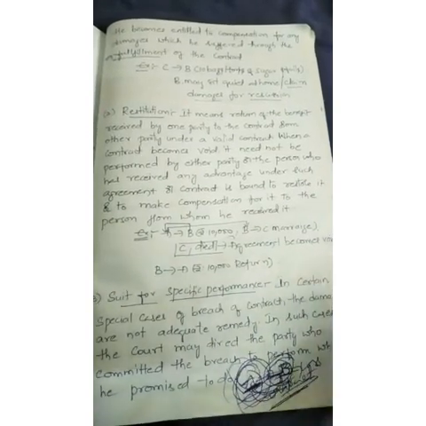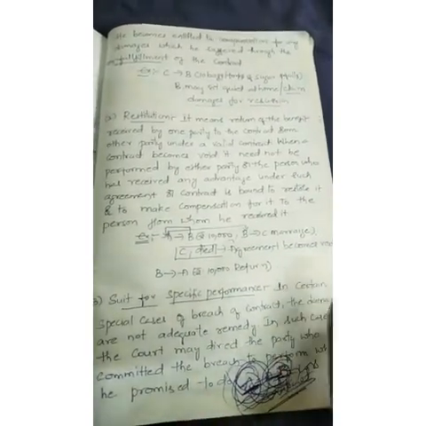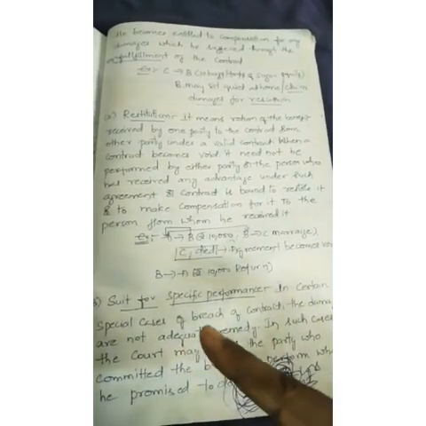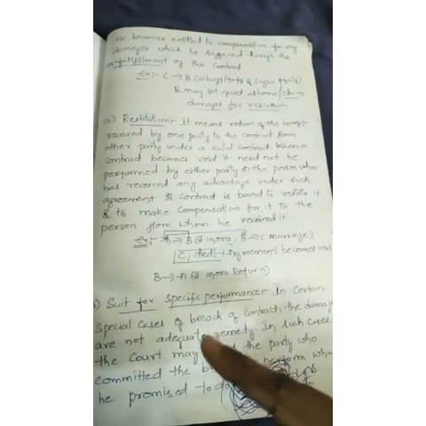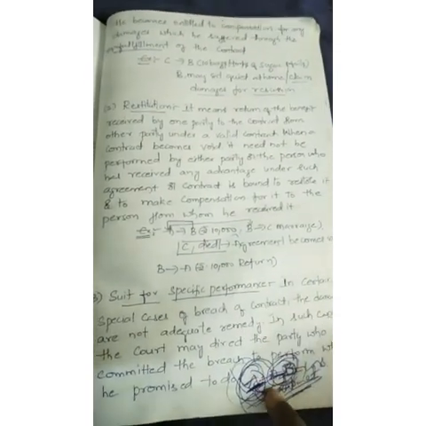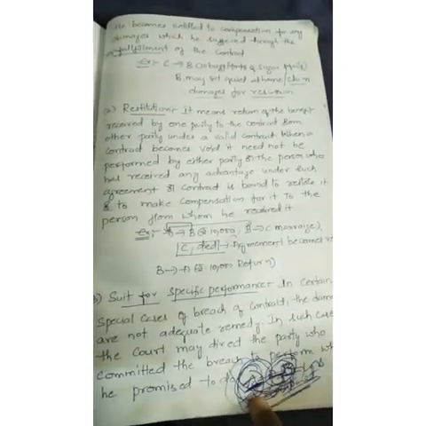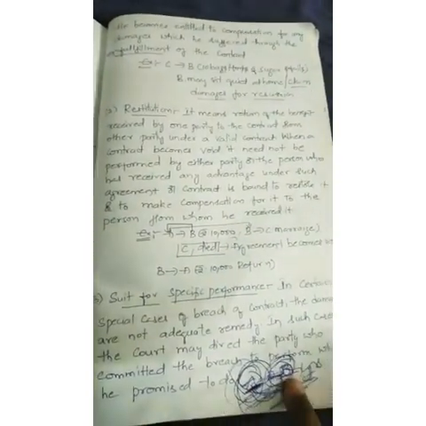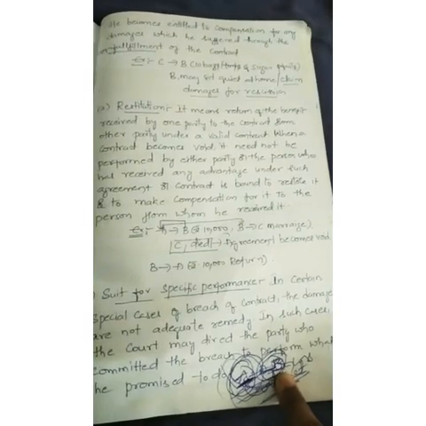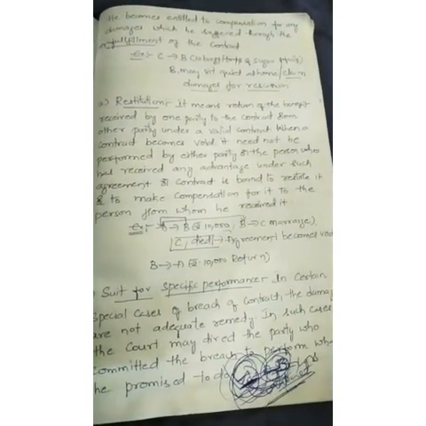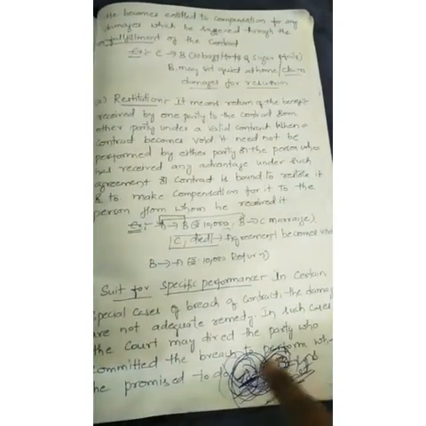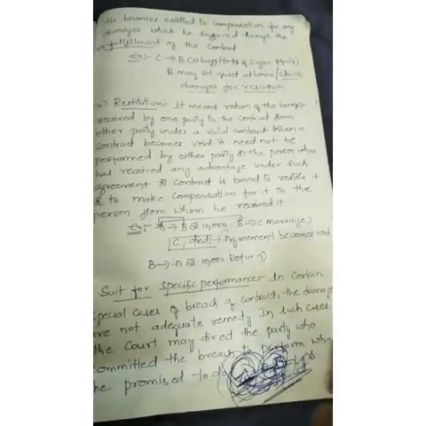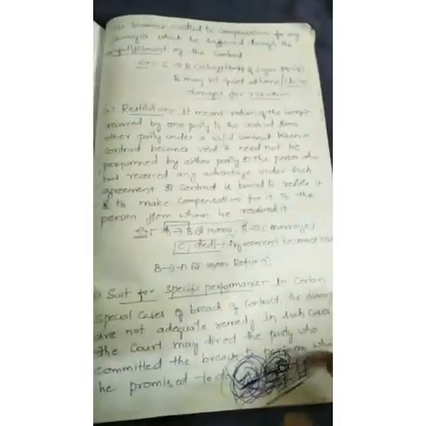This is a suit for specific performance. If B files the case for specific performance, that whatever you promised, that performance has to be done by you only, and if the court feels that is right, then the court says to A that you have to perform the obligations whatever you promised. So this is one type of remedy.